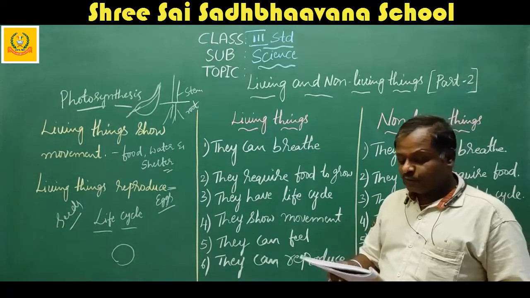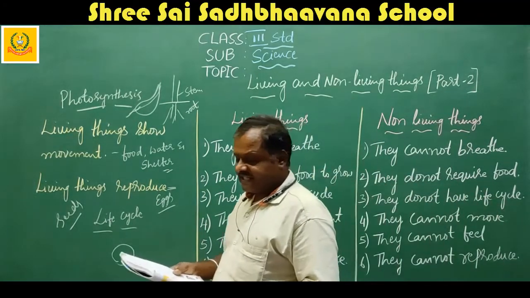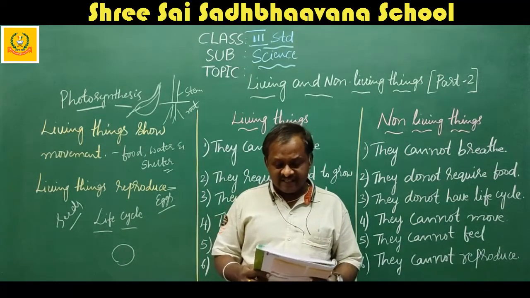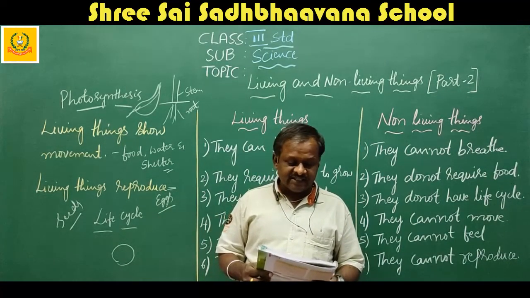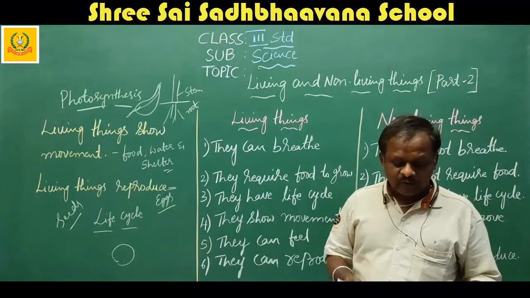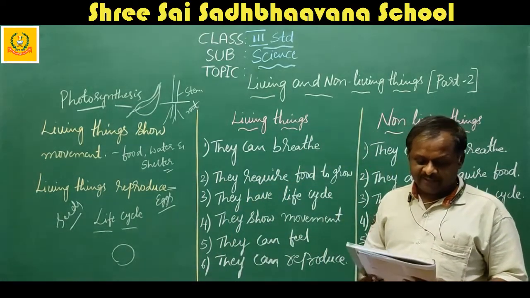That means we will have to do it. Just see this. Take 3 glass jars. Put a stone in the first one, a frog in the second one, and some seedlings of plant in the third one. Observe the difference between these 3. Note down the conclusion.